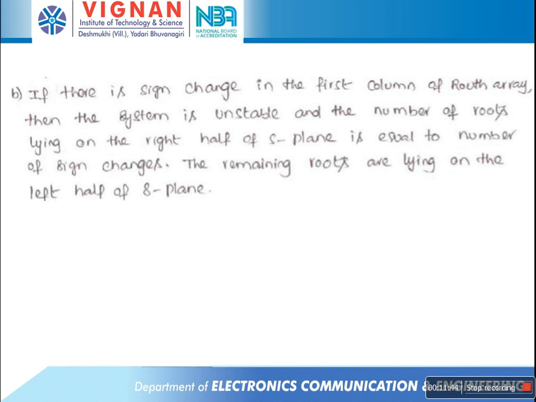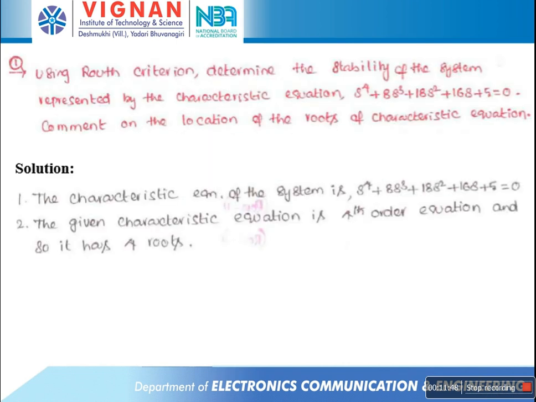So for example, in this method, consider one example. Using Routh criterion, determine the stability of the system represented by the characteristic equation s power 4 plus 8s cube plus 18s square plus 16s plus 5 equal to 0. Comment on the location of the roots of the characteristic equation.